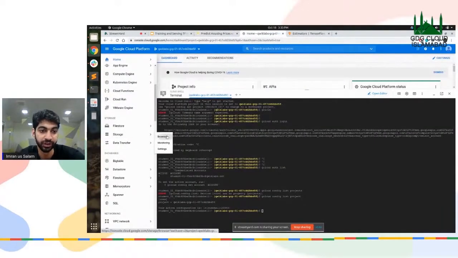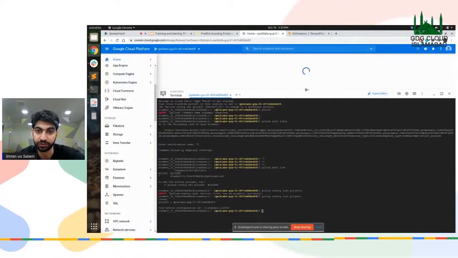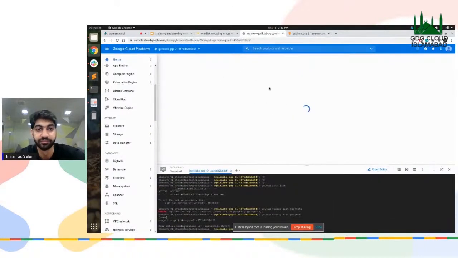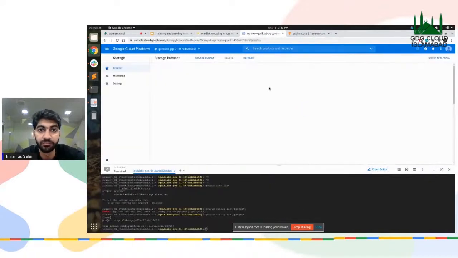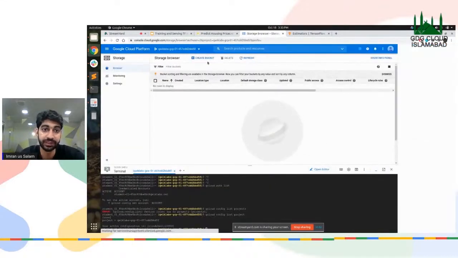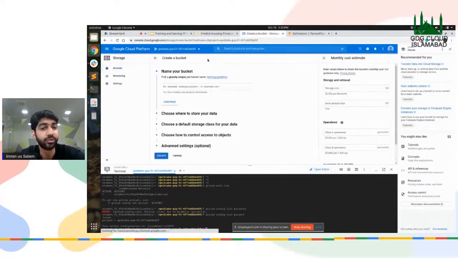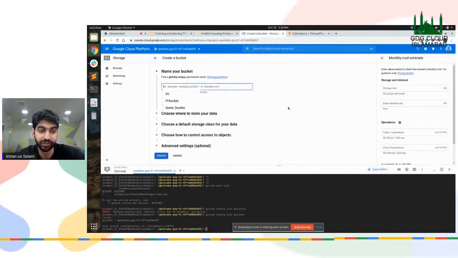We go to the storage and the browser. Just minimize that so we can see the whole screen. Okay, let's create a bucket. You can name your bucket anything. I'm going to name it, for example, GDG Cloud Fest.